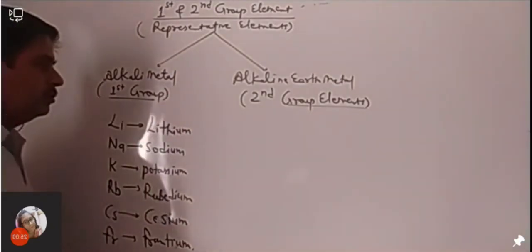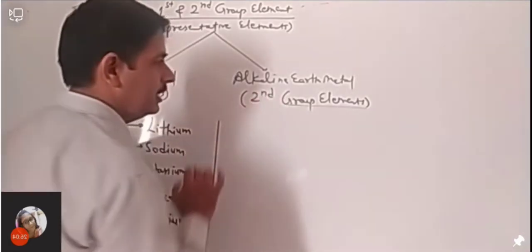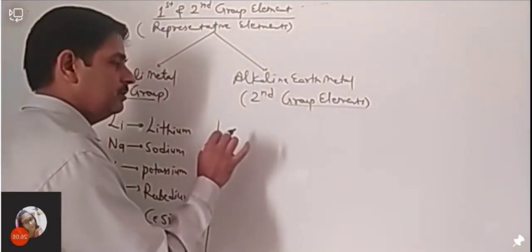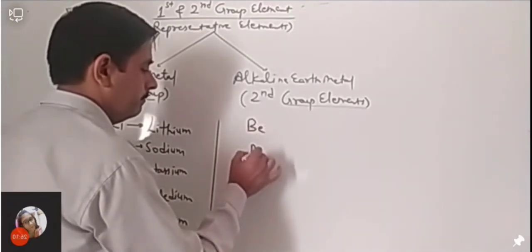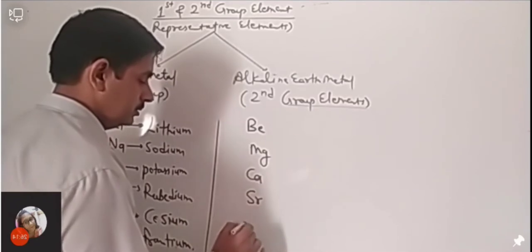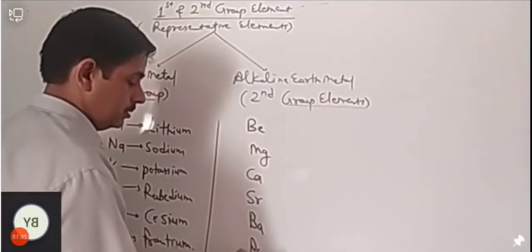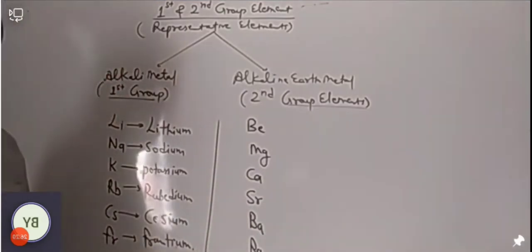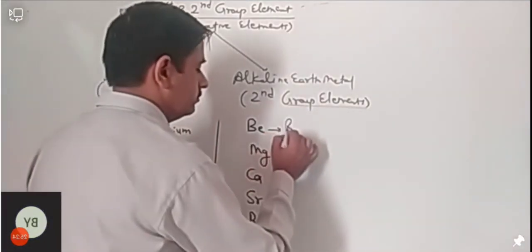Okay, so let's come to the next group of elements, that is alkaline earth metal. In alkaline earth metal we have the elements beryllium, magnesium, calcium, strontium, barium, okay, Ra, radium. So these are the elements. So let me write the name of these elements. This is beryllium.